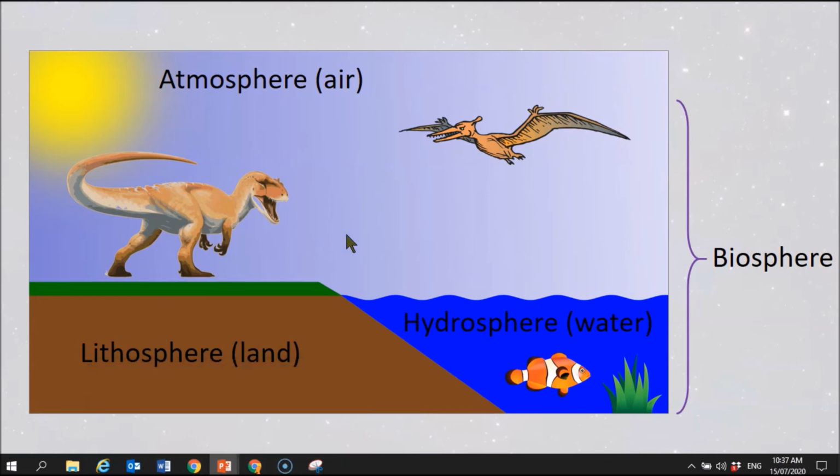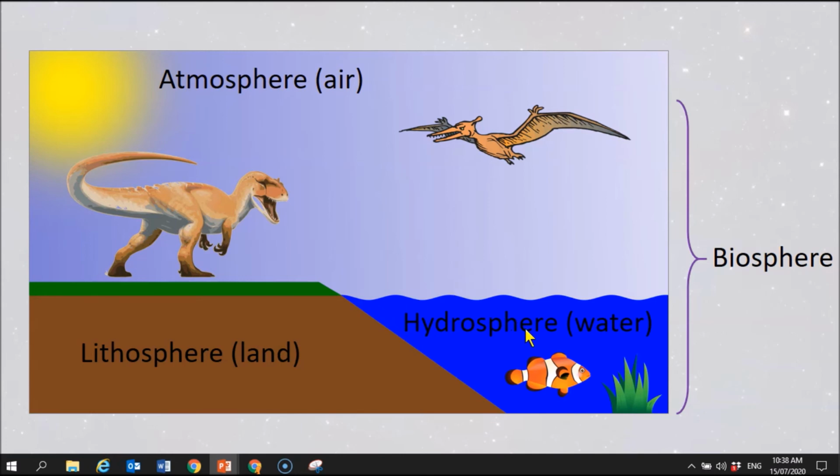Now, there are organisms within the lithosphere as well, as we discussed. We have all sorts of animals that bury themselves into the soil. We have little teeny microorganisms in the soil, and all sorts of things.